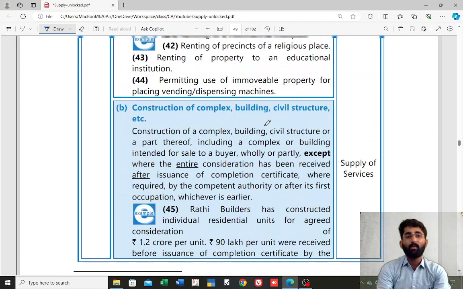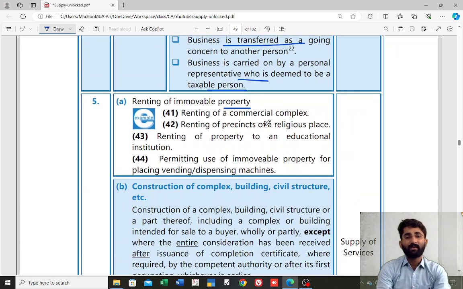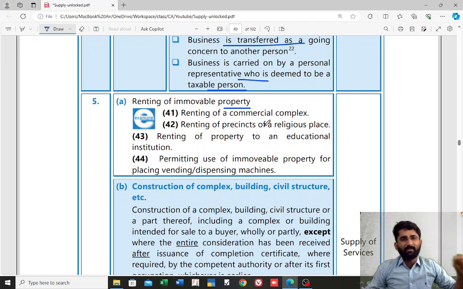Remember, number 1, the first one, renting of immovable property. If you are renting an immovable property, that renting will be considered as supply of service. That we already know. See the example, there is one building. If I am giving you that building on rent, so that rent which I get is for supply of service. I am making one supply of service here.